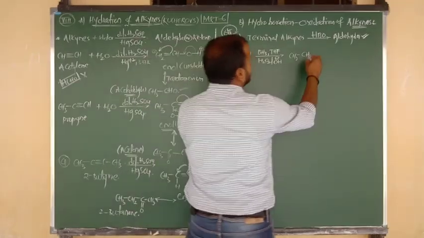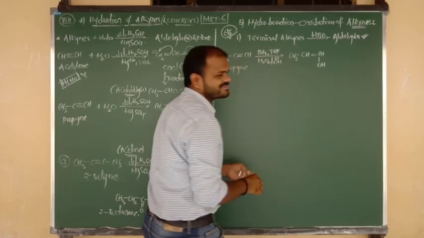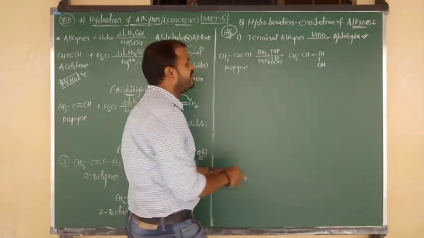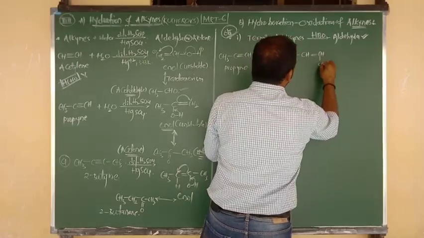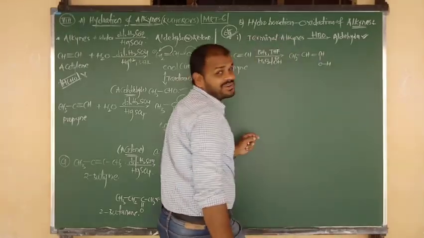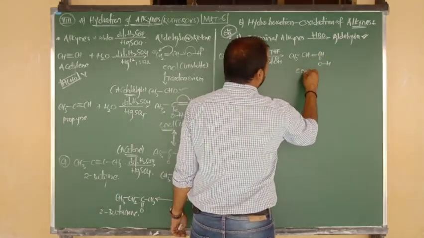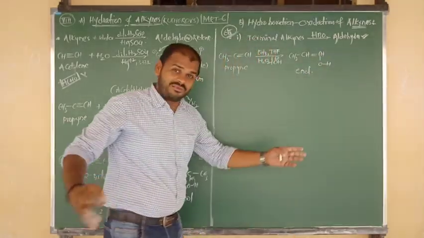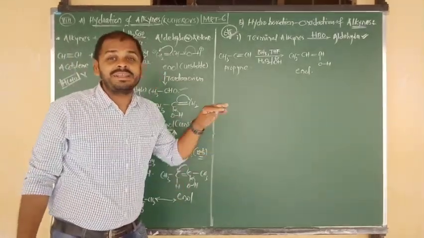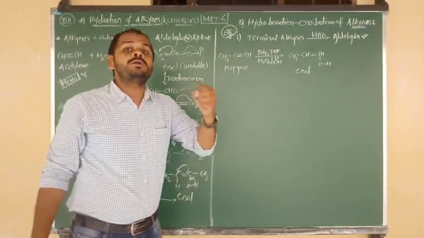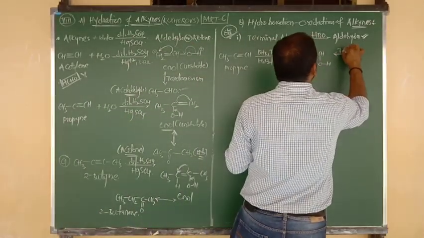The triple bond becomes a double bond, as it was attacked by OH minus. Good. So anti-Markovnikov addition of the water molecule takes place, and this looks like a double bond connected to OH. This is nothing but the enol form, and we know very well the enol form is highly unstable, and it undergoes tautomerism into the keto stable form. Yes, upon tautomerism.